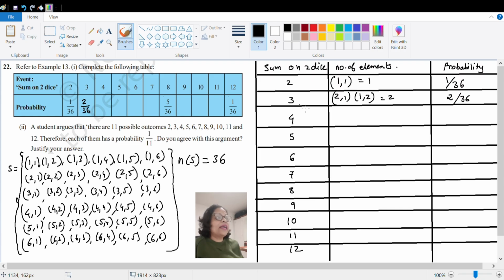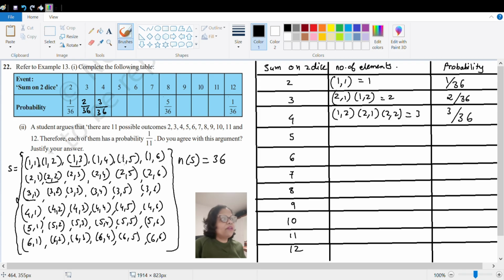Let us see for getting 4. If you want to get 4, it is possible by 1 comma 3, you can get it by 3 comma 1, you can get it by 2 comma 2. Is there any other possibility available? No. So there are three possibilities. You will get the probability as 3 by 36. So you can see here the first probability is 1 by 36, second is 2 by 36, third is 3 by 36.